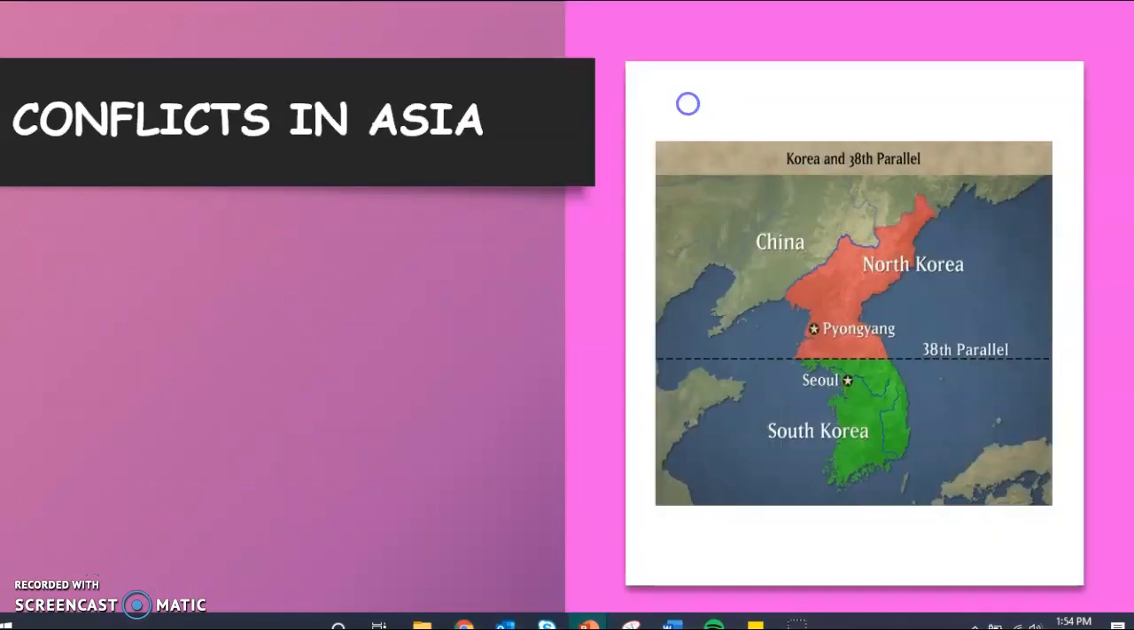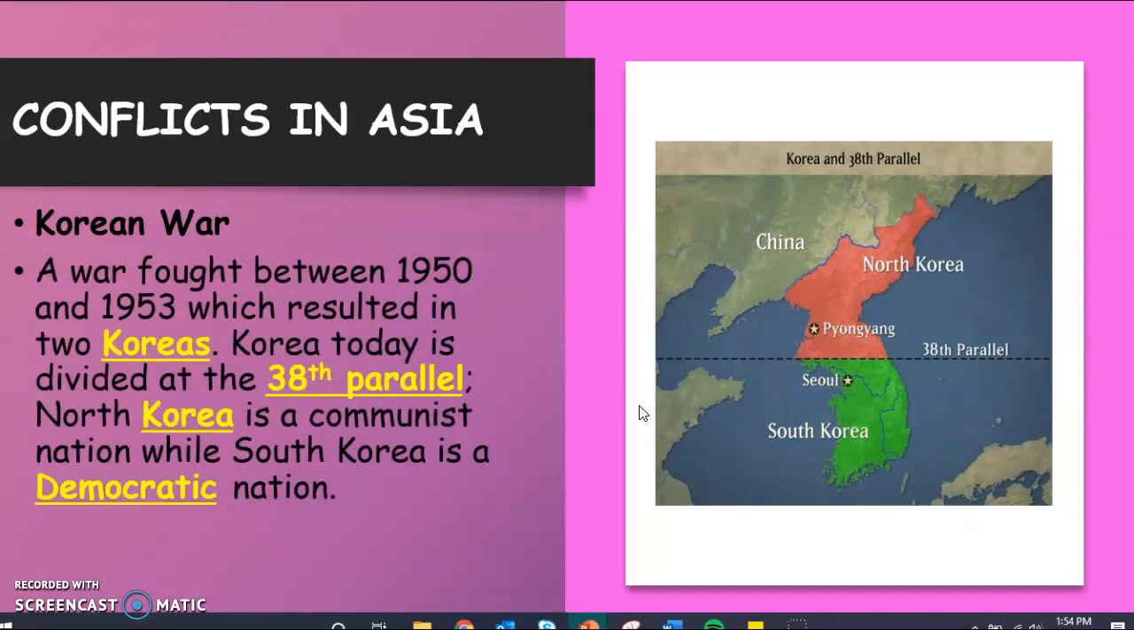All right, another area of conflict in Asia is going to be over in the Korean Peninsula. The Korean War, of course, was the war between North Korea and South Korea, the communist North and the democratic South. And the war was fought between 1950 and 1953, which resulted in two Koreas. And so today, Korea is still divided at the 38th parallel, and North Korea is still a communist nation, while South Korea is a democratic nation. And of course, while there is obviously more peace today, a peace treaty has never officially been signed by these two nations.